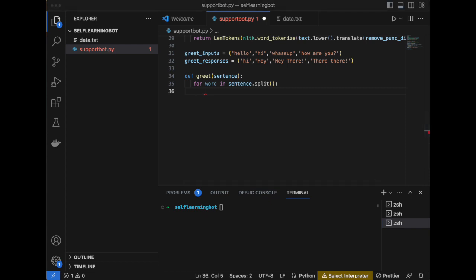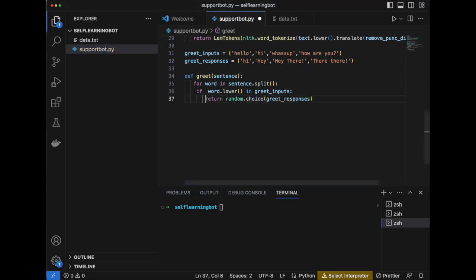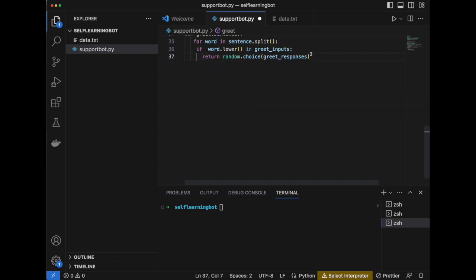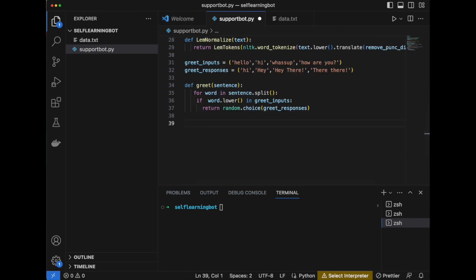Then we are going to define the greet function, which takes a sentence as a parameter. This function checks if you said a greeting like hello, and if so, the bot picks a random greeting to reply back to you. So if you say hi, the bot might reply with hey or hello randomly.